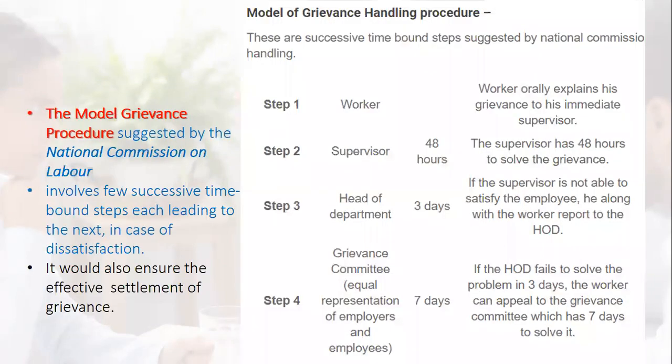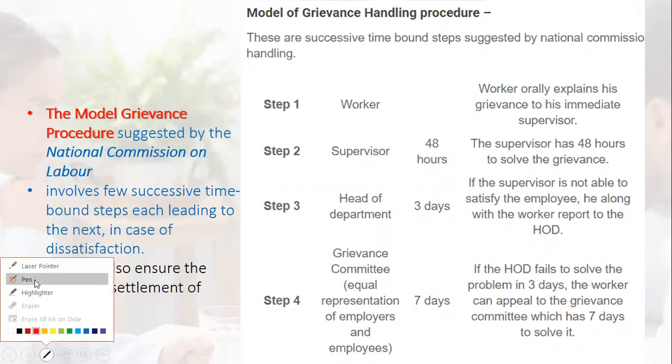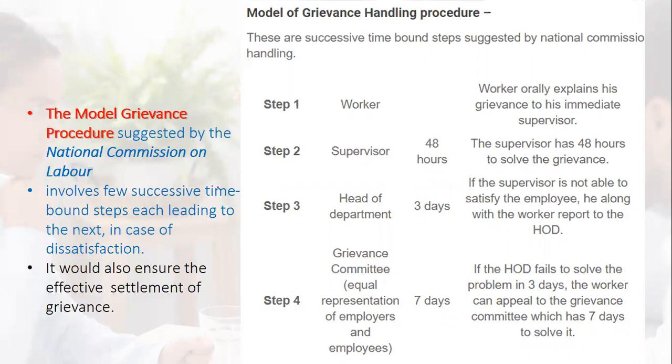The model grievance procedure was suggested by the National Commission on Labor. It involves a few successive time-bound steps, and each step leads to the next. So if dissatisfaction comes to the surface, if an employee grievance comes to the surface, then this model grievance procedure has to be followed for speedy and effective settlement of the employee grievance. So let us discuss the steps.